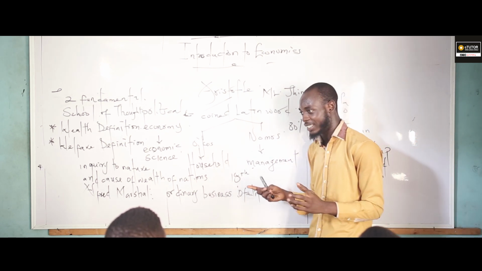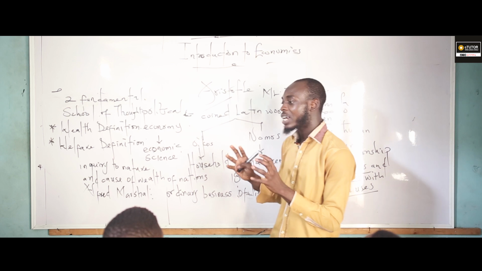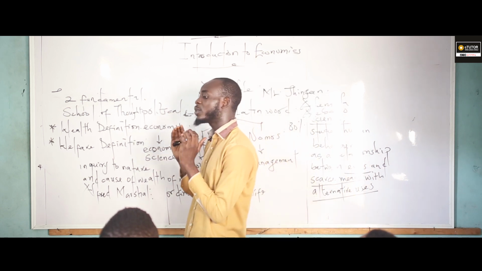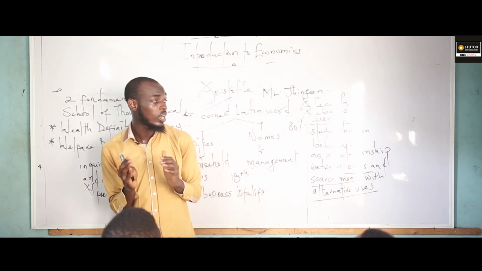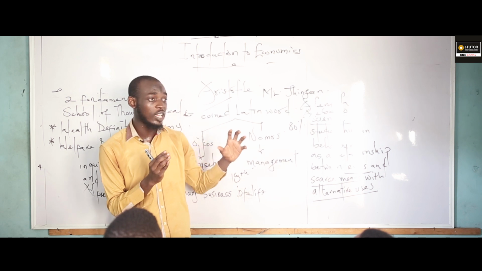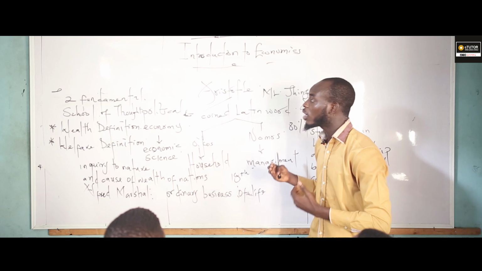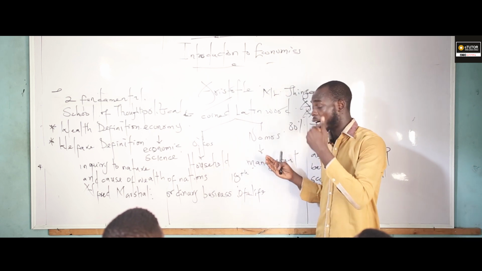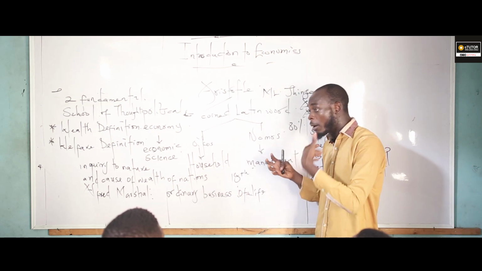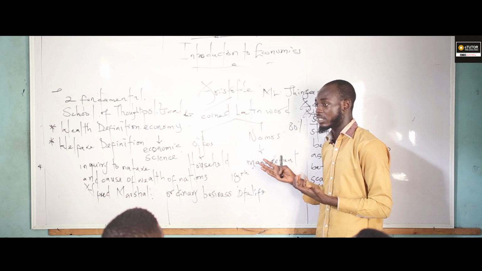Is economics regarded as a science or a social science? There are some scholars that supported economics being regarded as a science, and there are some scholars that supported economics being regarded as a social science. I get what I'm saying. So one of the scholars that supported economics being regarded as science made his own emphasis. Do you understand?